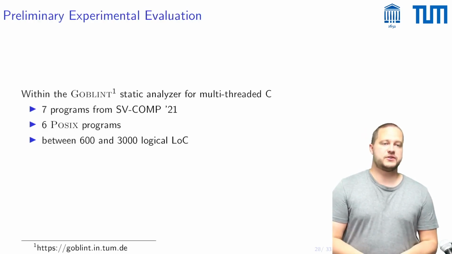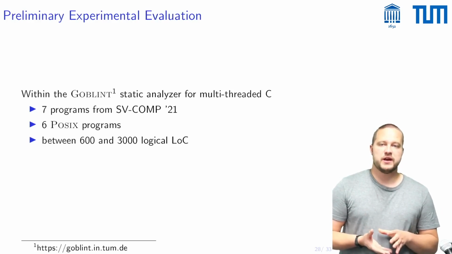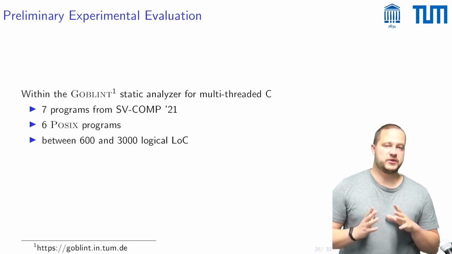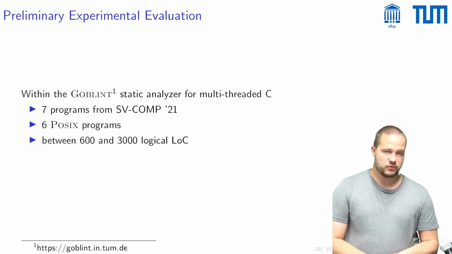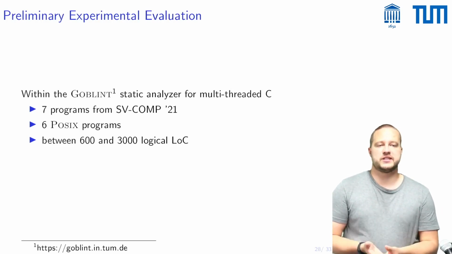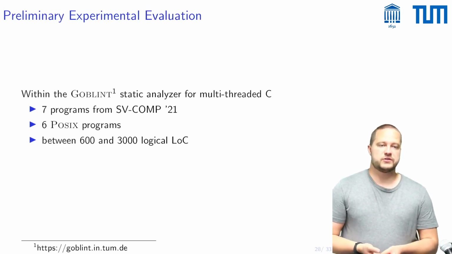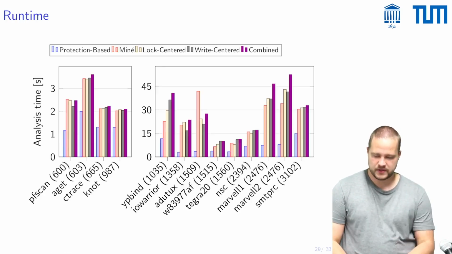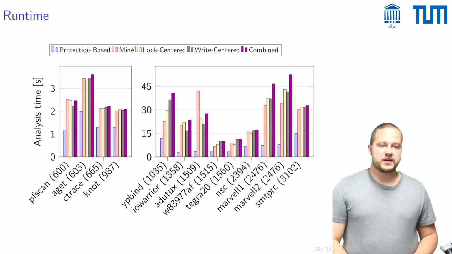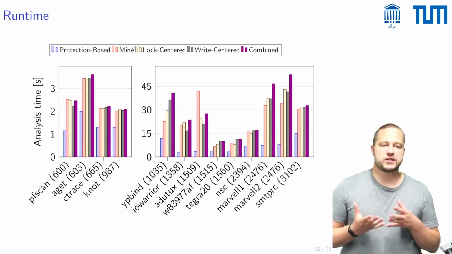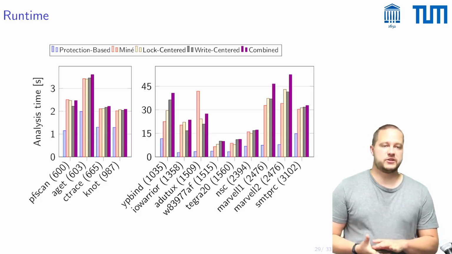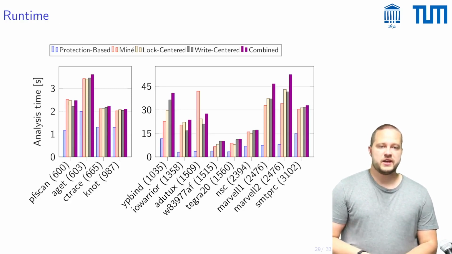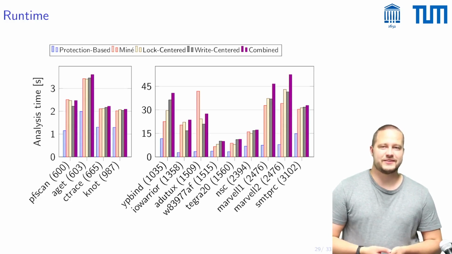Having formalized all of these analyses in a common framework then also allowed us to do a preliminary experimental evaluation, which we did within the Goblint static analyzer for multithreaded C. In total, we have looked at 13 programs here that range between 600 and 3,000 lines of code. When one looks at the runtime, what is interesting is that this protection-based analysis is up to an order of magnitude faster than the other analyses, and for the other analyses, their runtime simply increases with how complicated they are.